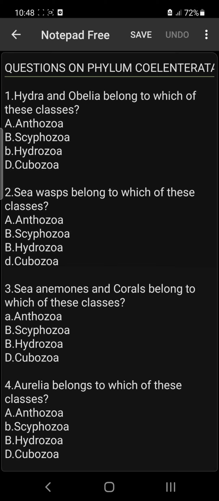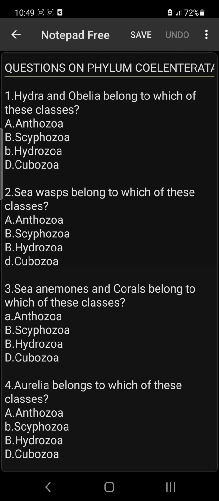Sea anemones and corals belong to which of these classes? They belong to class Anthozoa. In our previous class I established that there are different diversities of anthozoans.